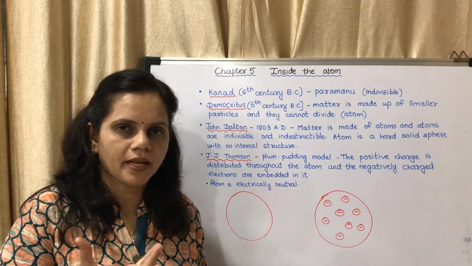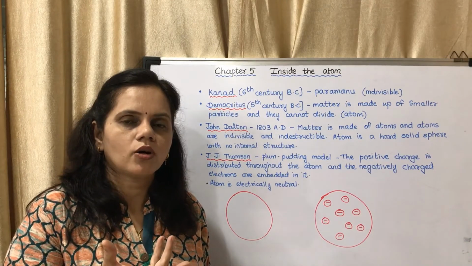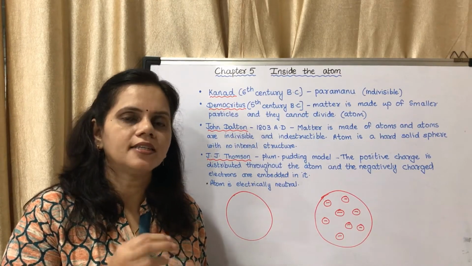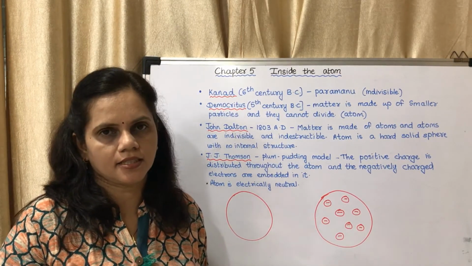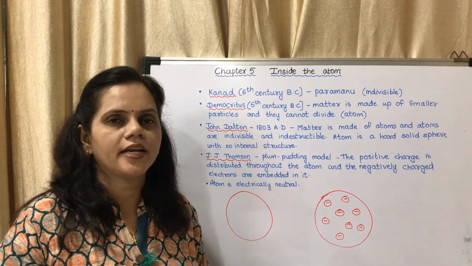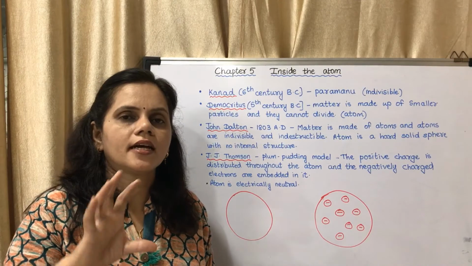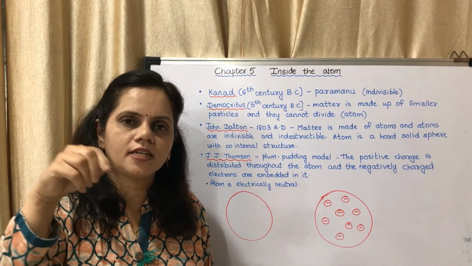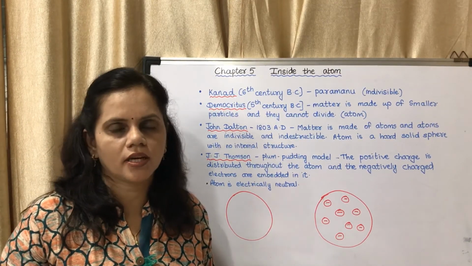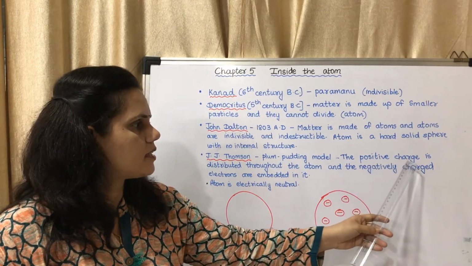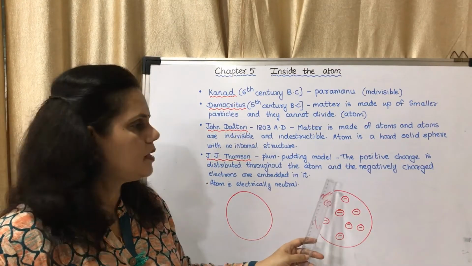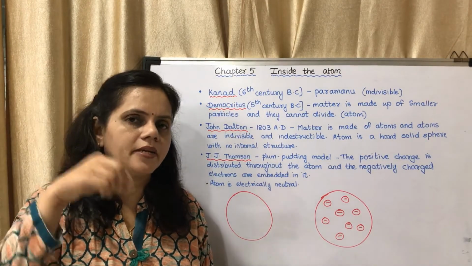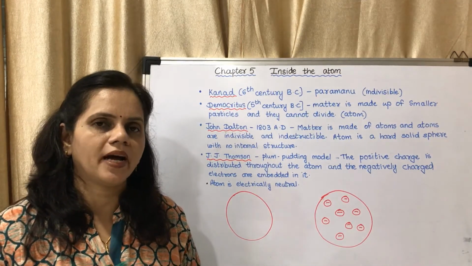Just like that of a watermelon, the complete watermelon is red. That red part shows the positive charge, and the seeds are the negative charges. Similarly, it is a plum pudding or a cake. The pudding completely is positively charged with small dry fruits in it. Those dry fruits are electrons. That was his model. The positive charge is distributed throughout the atom and the negatively charged electrons are embedded in it. They are present in between anywhere. That was put forward by J.J. Thomson.